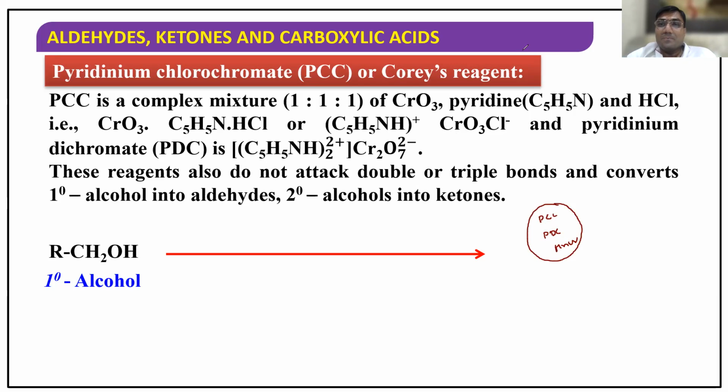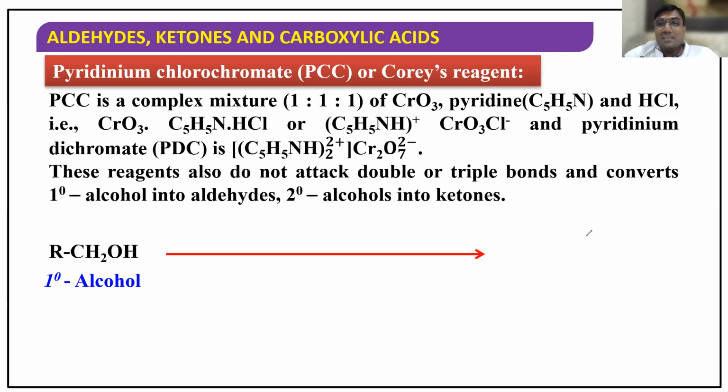There is a beauty to this. If there is an alcohol group and a double bond or triple bond, the double and triple bonds will be unaffected. When you add K2Cr2O7 and KMnO4, the double bond will be oxidized. That is the selectivity: only the alcohol group is selectively oxidized.